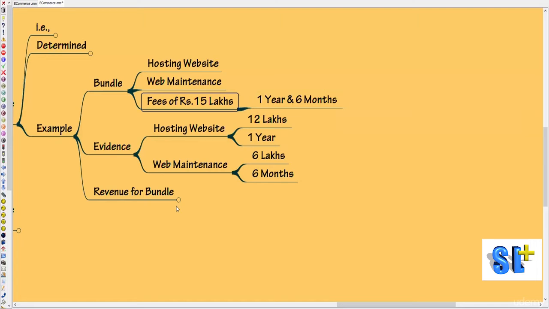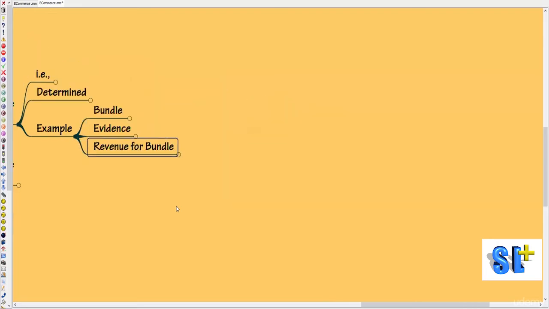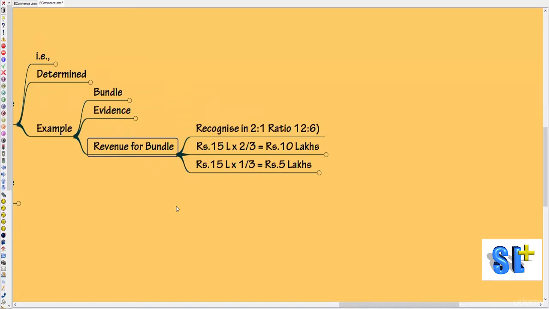So now our question is how we are going to distribute this 15 lakh among web hosting and web maintenance. Based on 12 lakhs and 6 lakhs, we will conclude that the revenue for the bundle should be recognized in the ratio of 2:1.